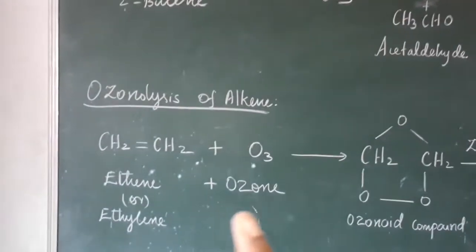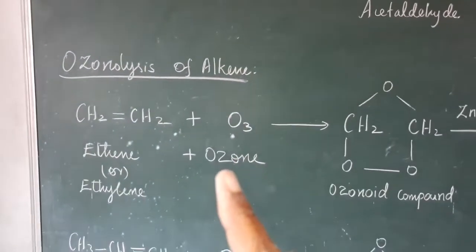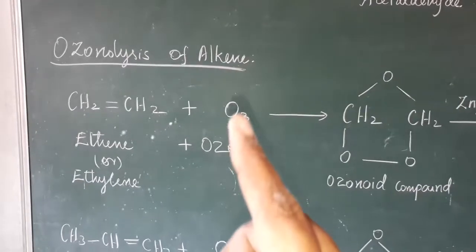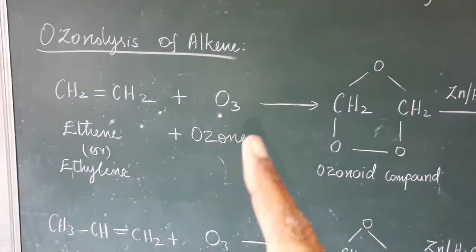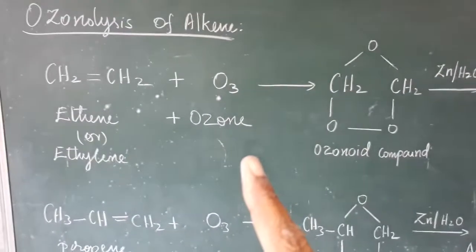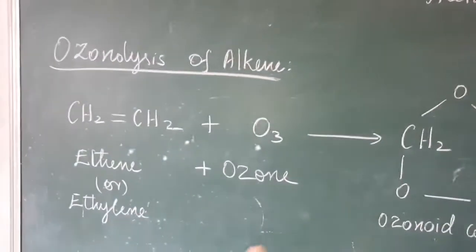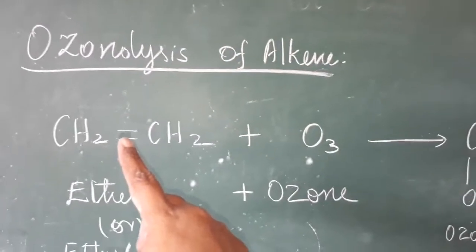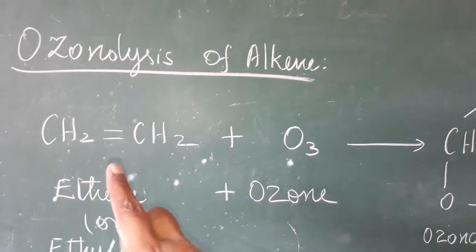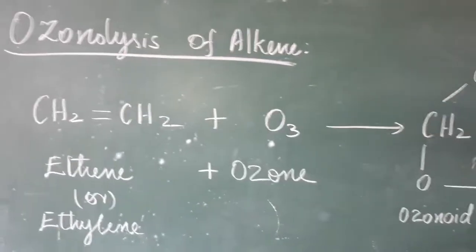Now we are going to see a very important question, ozonolysis. Ozonolysis means alkene is added with ozone. Ozone cleaves the double bond. Where is the double bond? Here. It cleaves only the double bond. The double bond is broken up, fully erased.